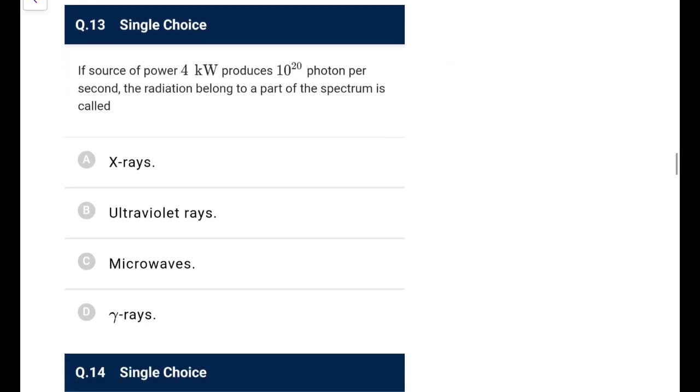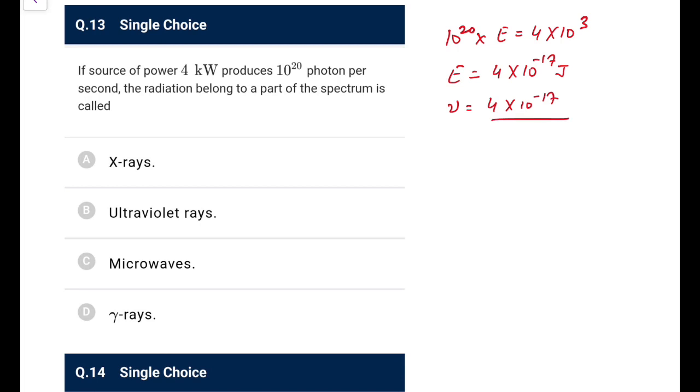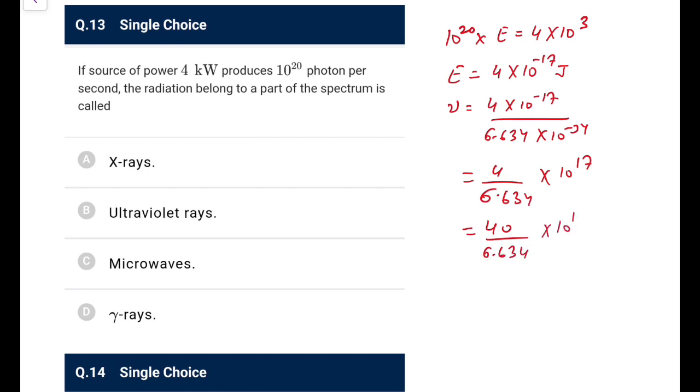Next, if a source of power 4 kilowatt produces 10 to the power 20 photons per second, the radiation part of the spectrum called, so what we have, 4 kilowatt produces 10 to the power 20, so 10 to the power 20 into the energy of a single photon E is equal to 4 into 10 to the power 3, so E is equal to 4 into 10 to the power minus 17 joules, or we know E is equal to h nu, so nu would be 4 into 10 to the power minus 17 upon 6.634 into 10 to the power minus 34, so it is 4 upon 6.634 into 10 to the power 17, so it would be approximately 40 upon 6.634 into 10 to the power 16 hertz.